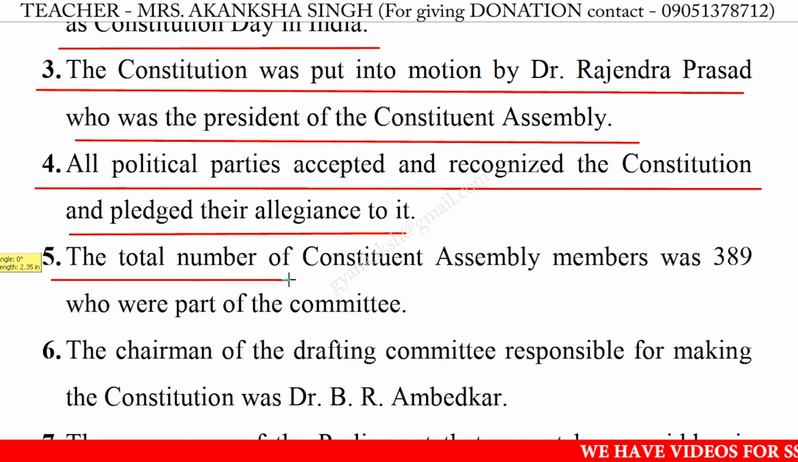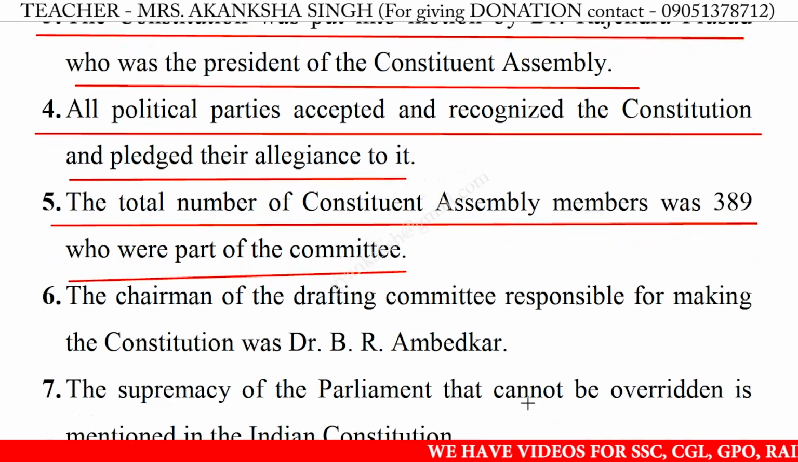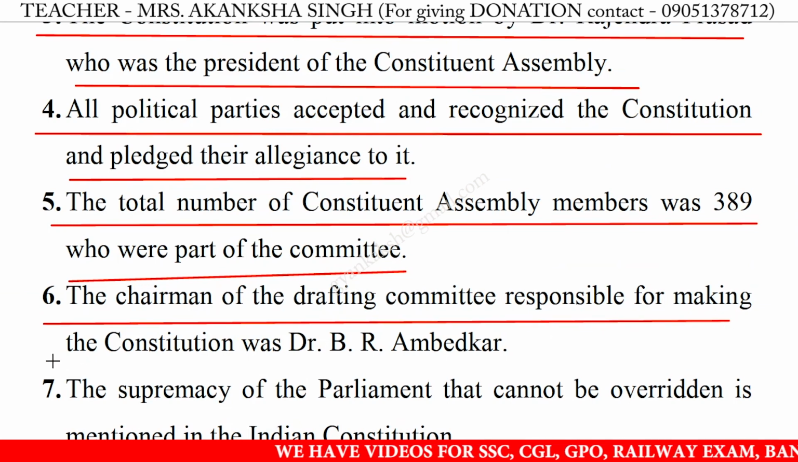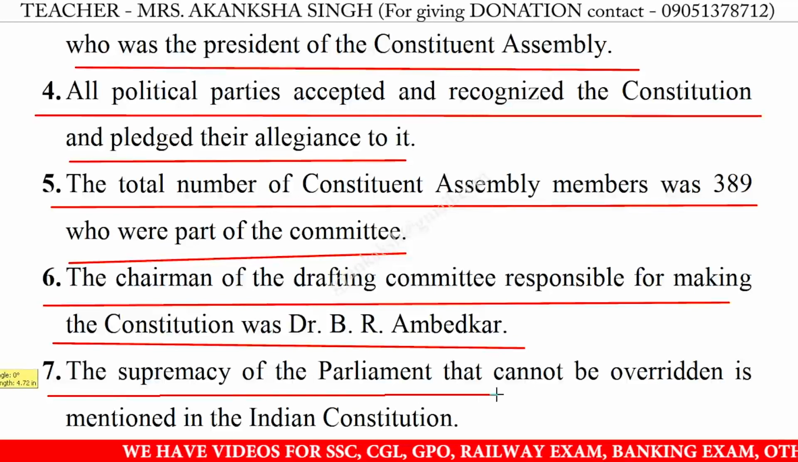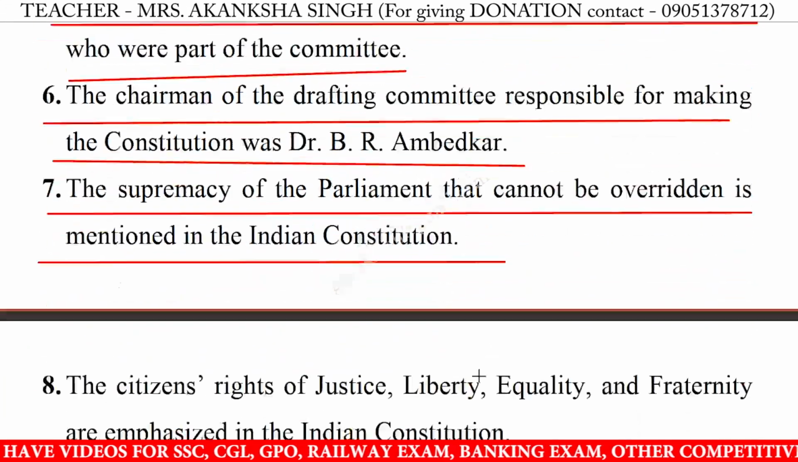Number 5. The total number of Constituent Assembly members was 389 who were part of the committee. Number 6. The chairman of the drafting committee responsible for making the Constitution was Dr. B.R. Ambedkar. Number 7. The supremacy of the parliament that cannot be overridden is mentioned in the Indian Constitution.